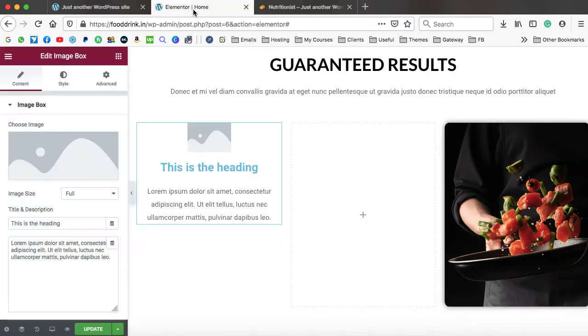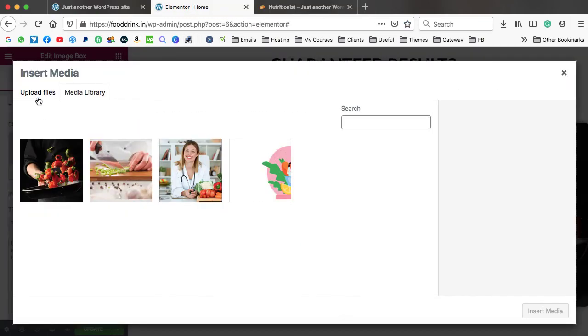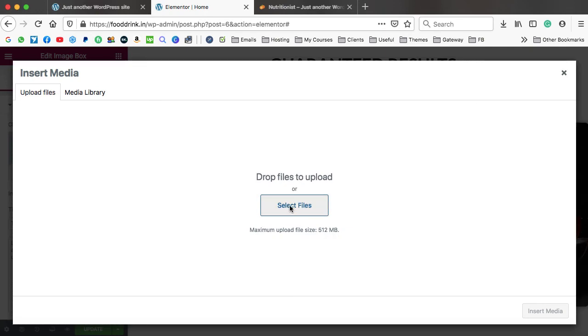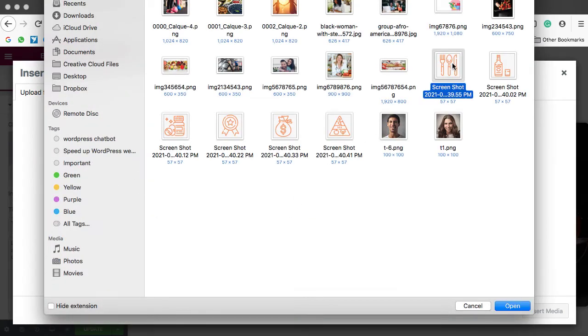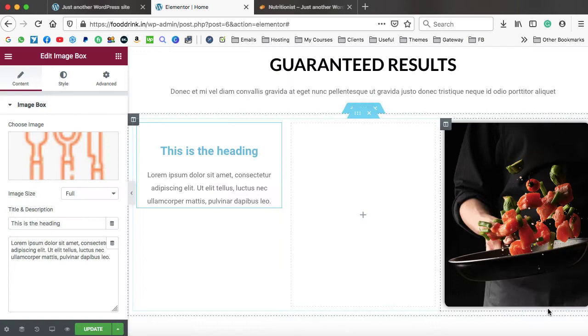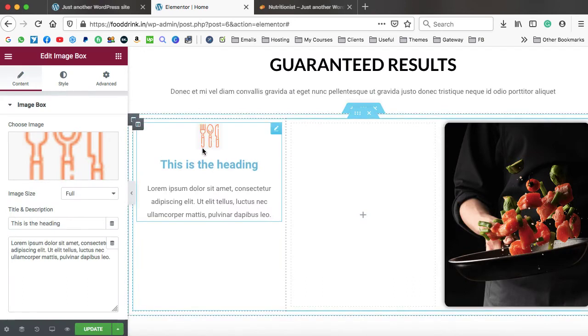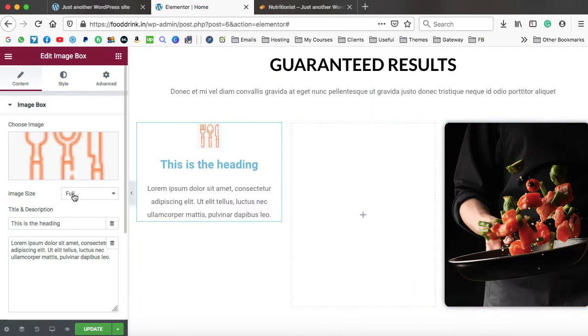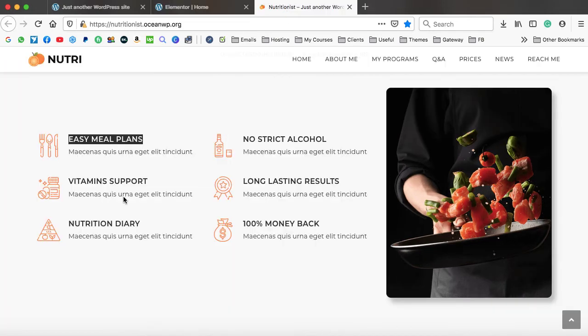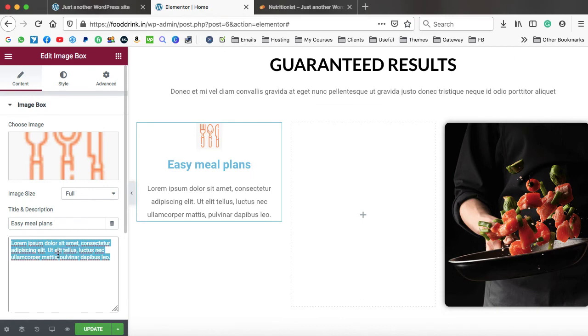Now let's go back to the Elementor. Firstly we need to set the image. So I'm just going to upload the icon from my computer. So that is the icon. Let's click on insert media. That appears over here like this. Make sure the image size should be full. In the heading I can put the same heading that I copied, and here we can also copy the description. So that is just a single line of description. Let's paste it in this box.